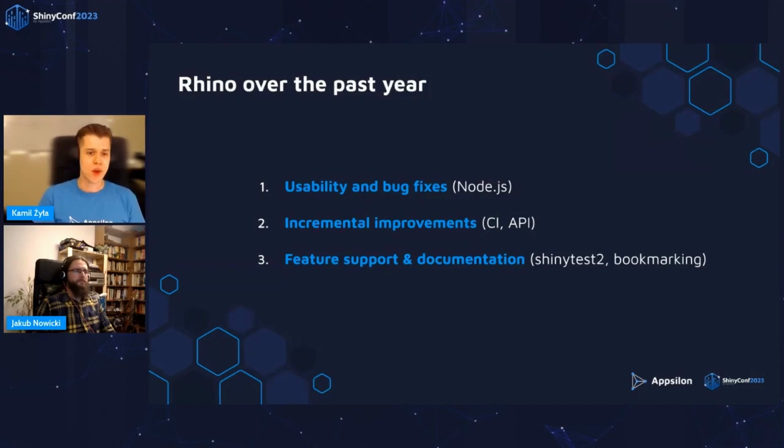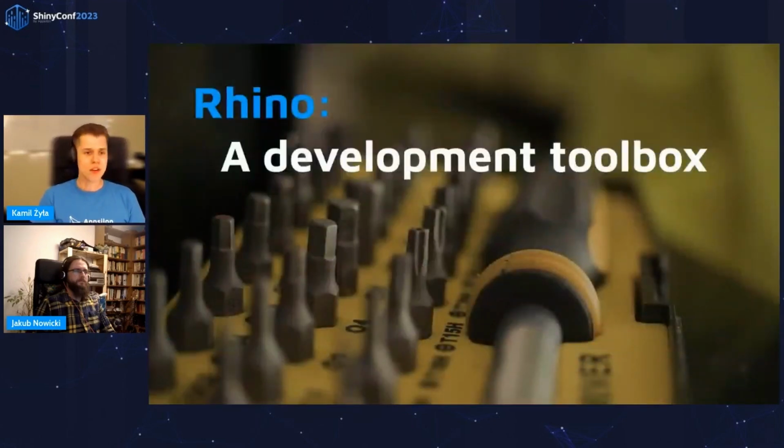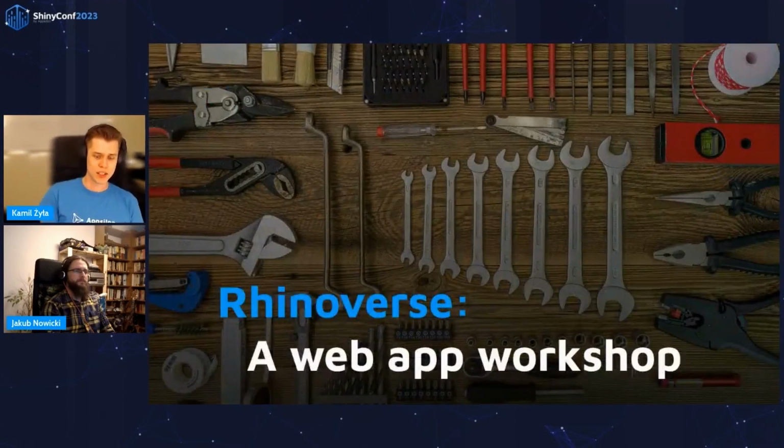So this is Rhino from its very beginnings up to this point. To summarize, you can think of Rhino as a complete development toolbox for your Shiny applications. So what comes after Rhino? What's the next step? It's Rhinoverse, a complete workshop for building web applications in Shiny.